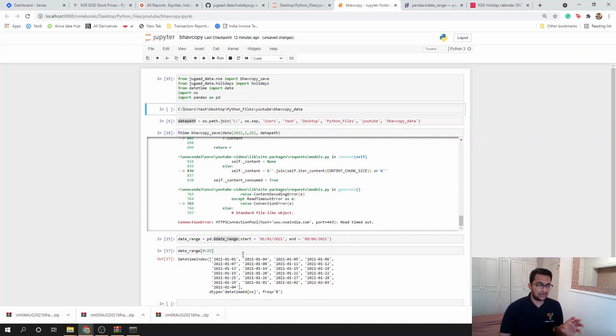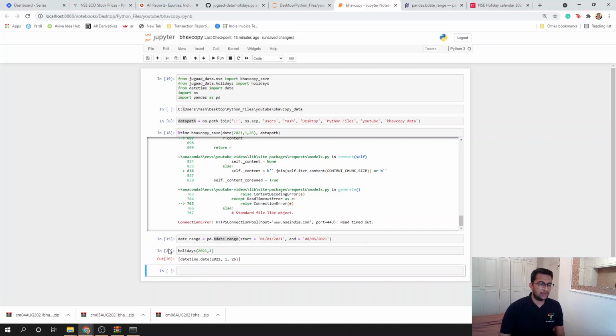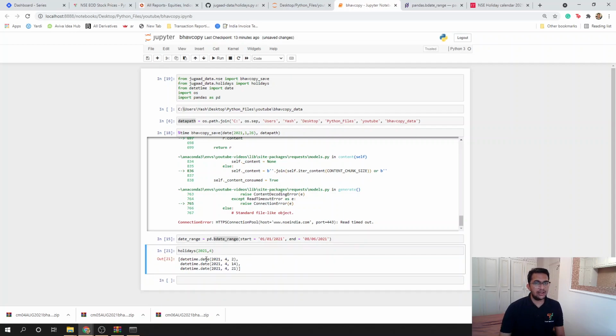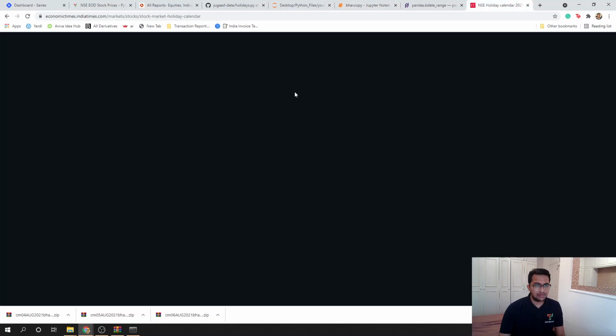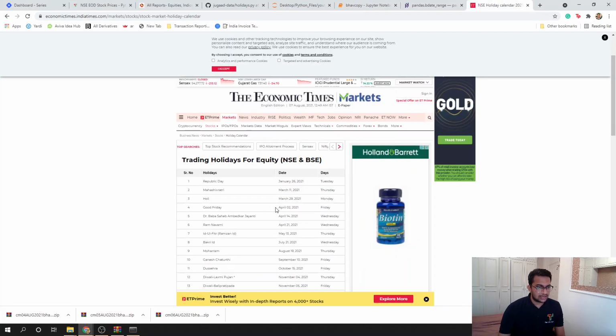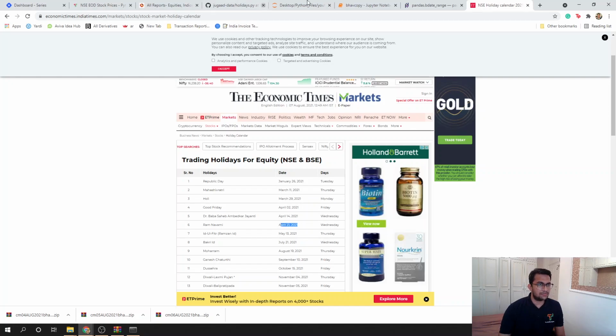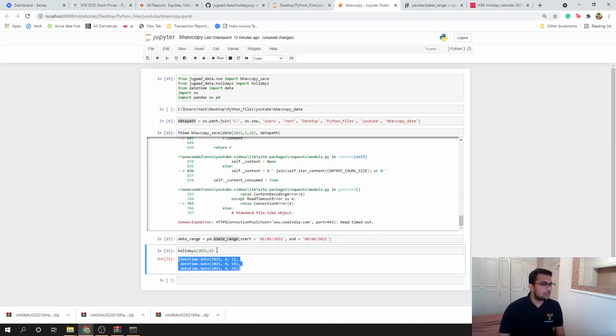So I've imported that function right now, and let's say if I want to get the holidays in the full month of January 2021, it will have that particular thing for me. So the holiday in January 2021 was 26th of January. If I want to do that for April, it will have all the trading holidays for me. So 2nd of April was a holiday, 14th of April and 21st of April, all of them were holidays. So you don't need to create your own variable and you don't need to rely on any other library. Jugaad Data would already have that for you.